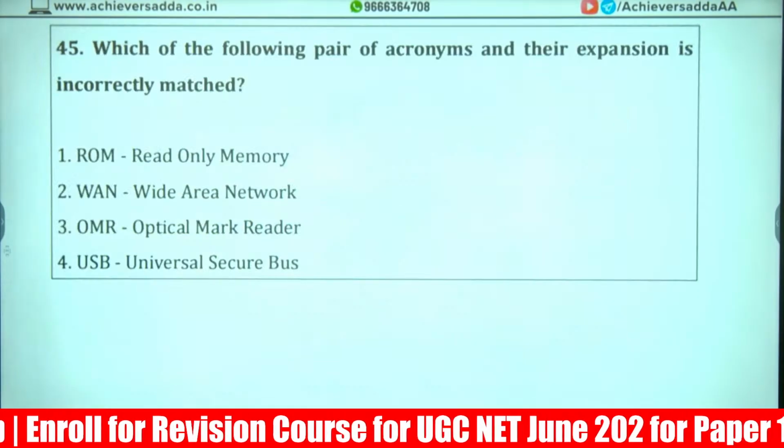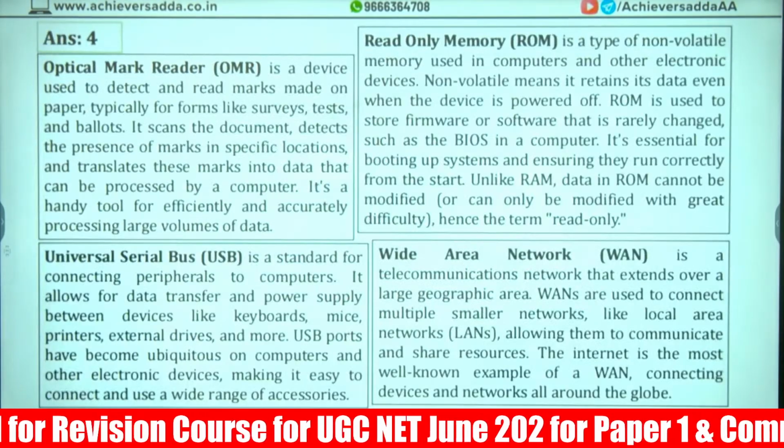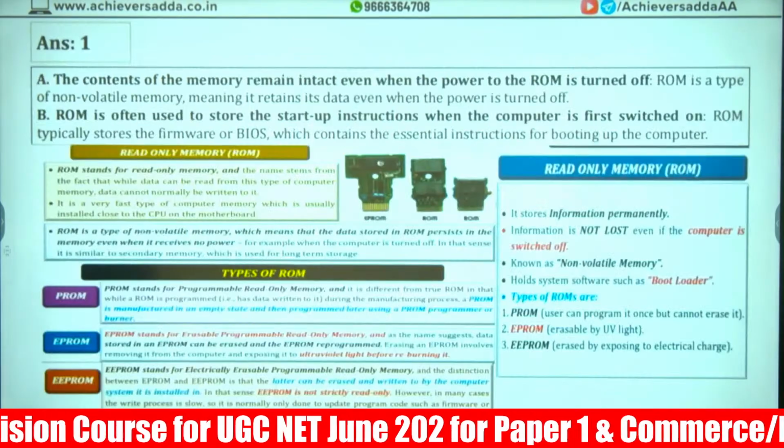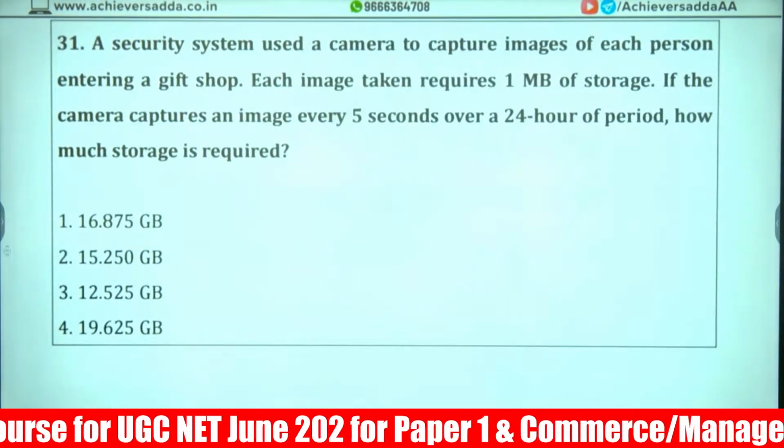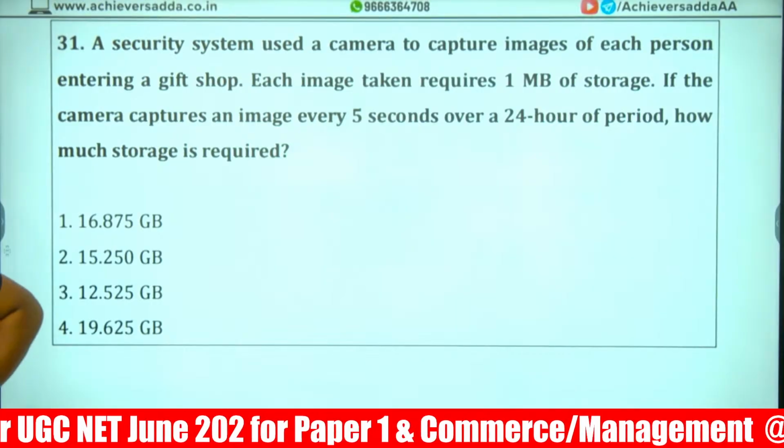One more question here. This has already been done. This theory question I am not going to do. This question, how to calculate? Only different questions I am doing.